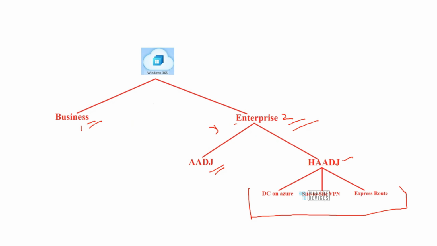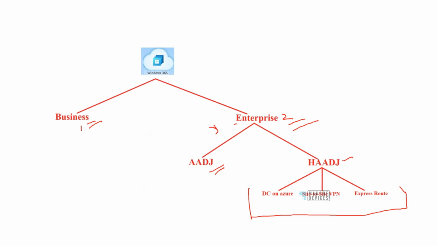Now think of it logically. Right now we are saying that the device can be hybrid Azure AD joined. What does hybrid Azure AD join mean? It means that the machine is joined to the Azure AD as well as to the on-prem. But where does the machine exist? The machine exists in Azure. As I said in the beginning itself, the machine is going to reside in Azure's data center, not in the customer's data center.